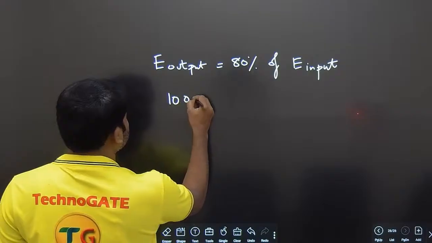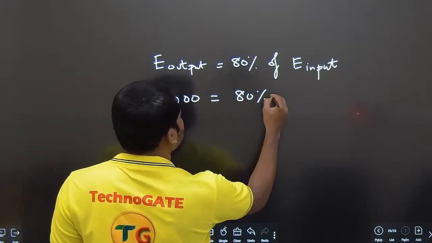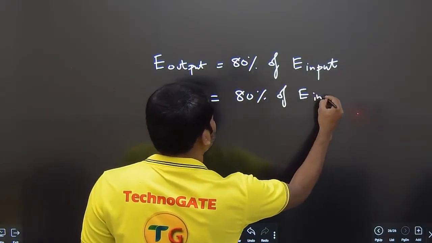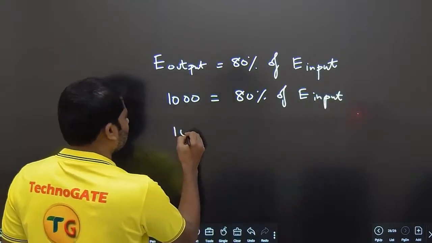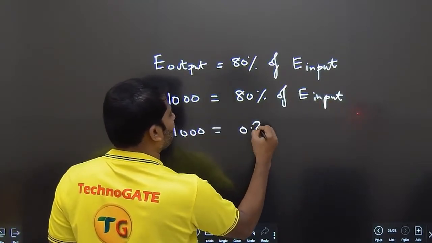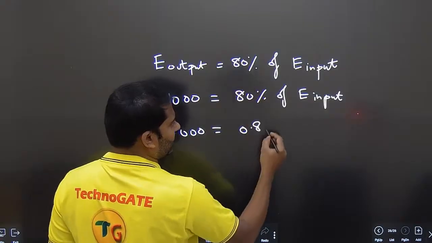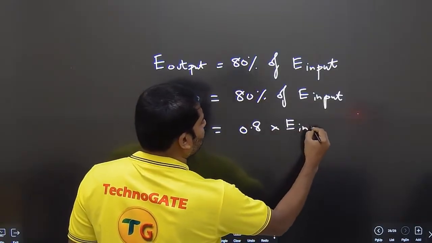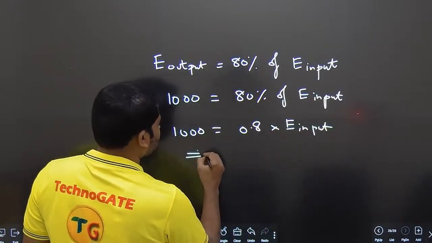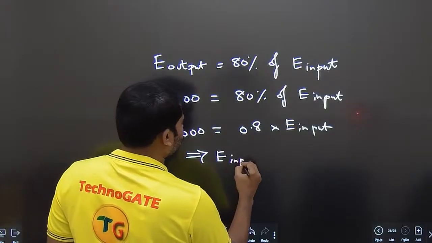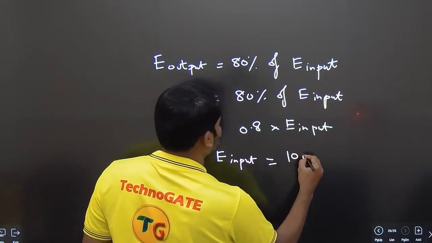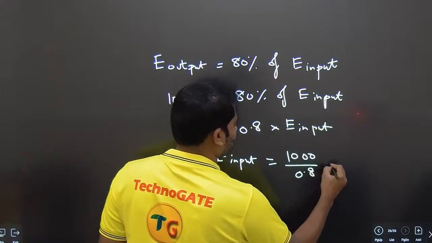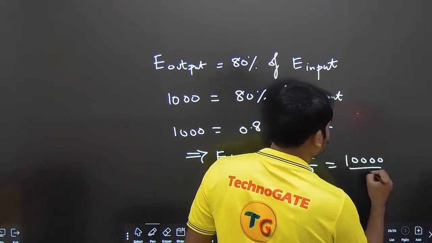So this is 1000 is equal to 80% of E input. Okay, 1000 is equal to 0.8 because 80% means 80 by 100 into E input. Clear? This implies E input is nothing but 1000 by 0.8, which is 10,000 by 8.